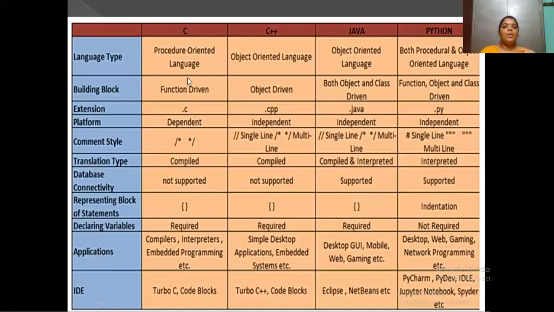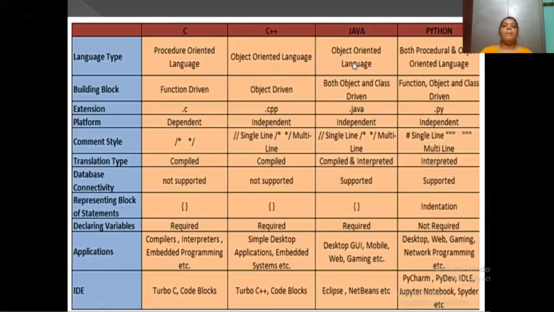While coming to C language, /* */ is used for commenting lines. The comments are written in between the stars. Okay, we have to write the comments in between the stars. Coming to C++ language, here we have single line comment and multi-line comment. For single line comment, we use double slash, and for multi-line comment, we use /* */.